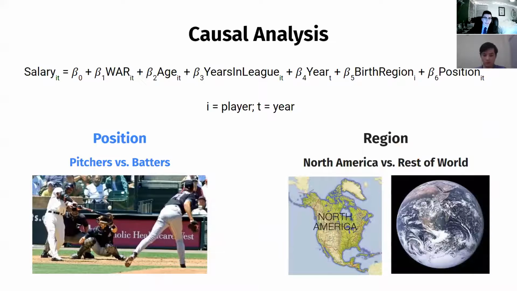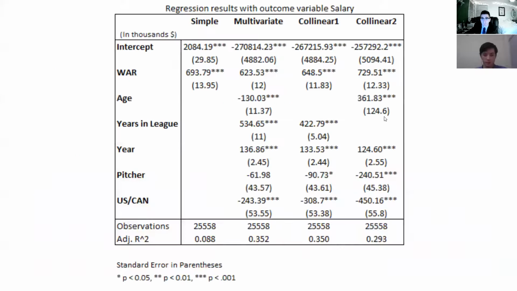Now we'll look at the causal analysis, looking at our model and certain subscripts in that model. All of those variables are basically what we just went over. But what we did is consolidate position into pitchers versus batters, and we took the fifth variable, region, and split it between North America versus the rest of the world. I is equal to players and T is equal to years.